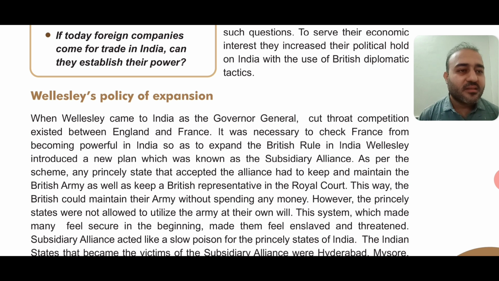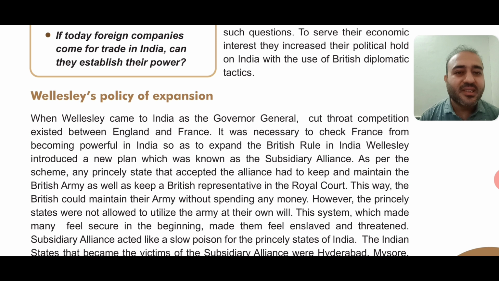As Wellesley came to India as Governor General, he was given the work to expand the British rule and to make British rule more powerful in India. So what did he do? He introduced a plan known as the Subsidiary Alliance.